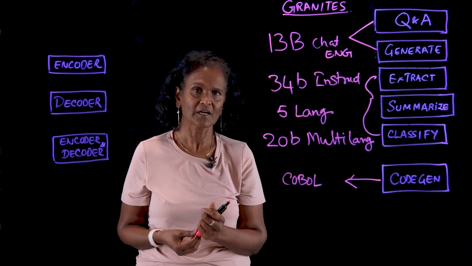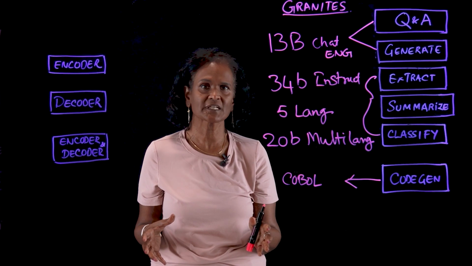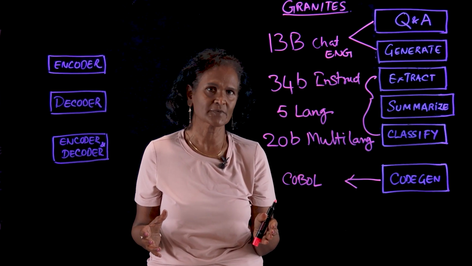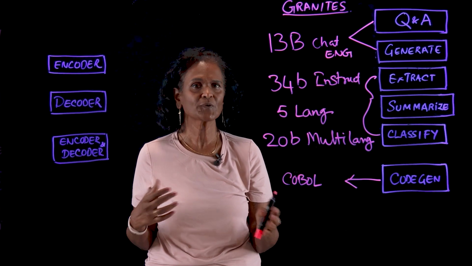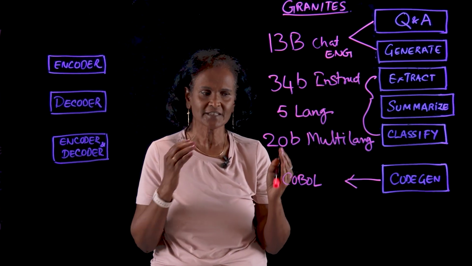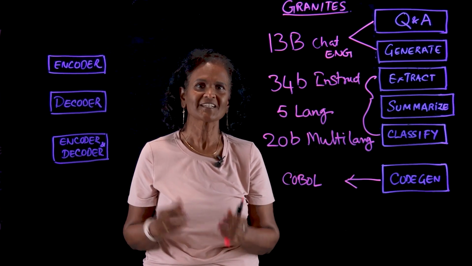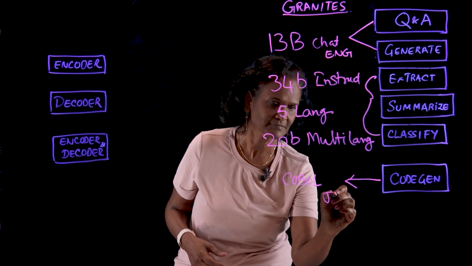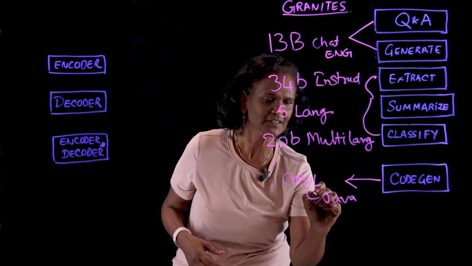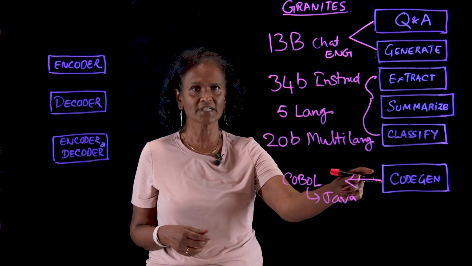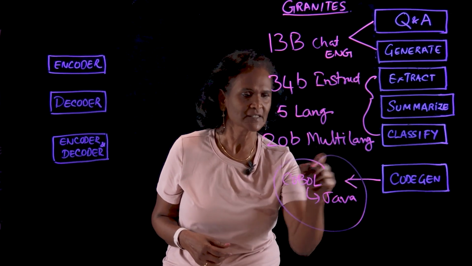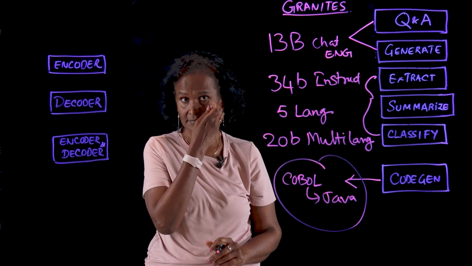However, we do not have those skills available to us anymore. Very minimal skills are available. So wouldn't it be great if you have a large language model that can understand the COBOL language and convert it into a current language such as Java? And we can do that. And we do have a code gen model in Granites that does exactly that. And we do have a solution for that, right?